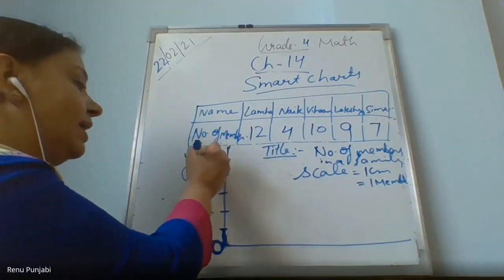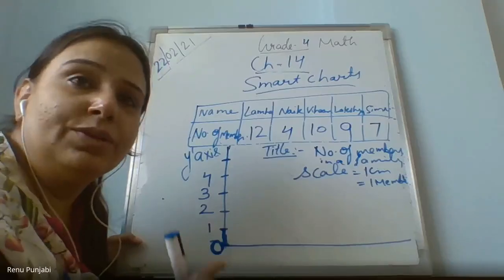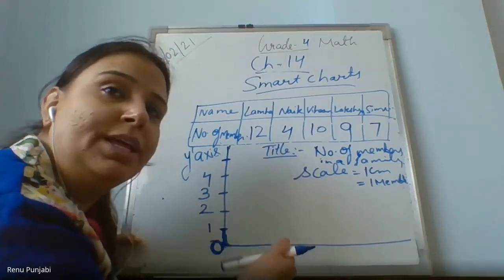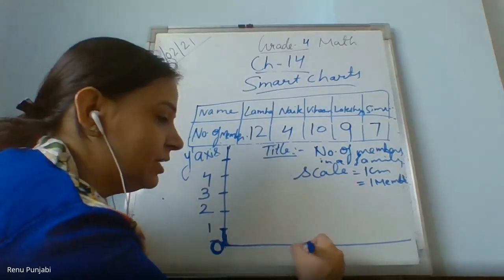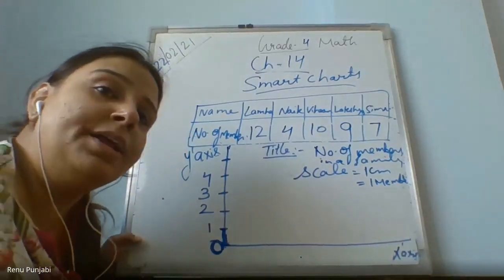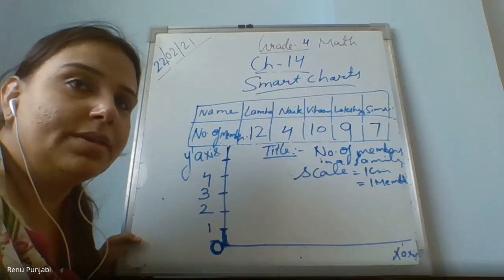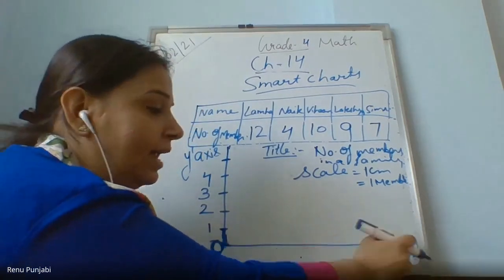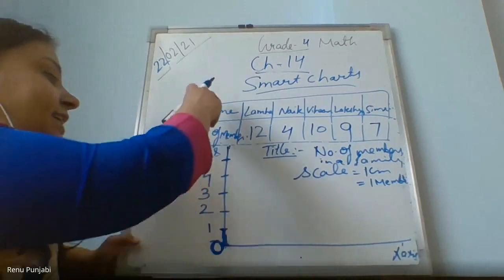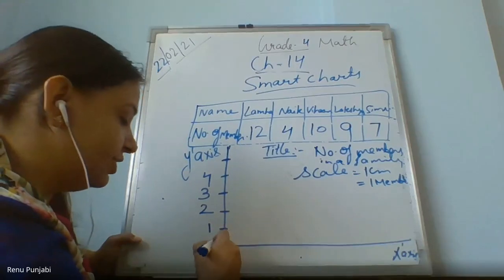then second square. Is anyone doing along with me? If you try to do along with me, then you will understand it better. Make an L shape. Yes, this is the x-axis, in a graph notebook or in a math square notebook. Draw a sleeping line. This is called the horizontal axis, and put x-axis. Draw a vertical line, put y-axis. And on the intersecting point of these two, put a 0.